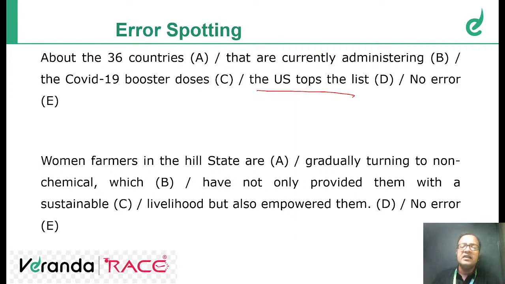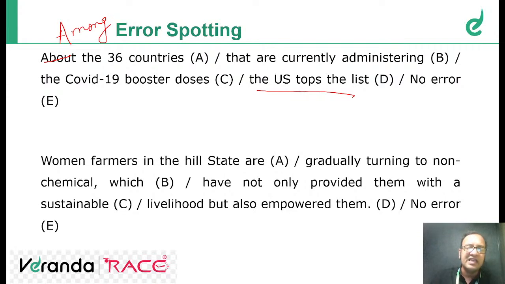If you are saying there's a sample of, for example, 10 countries, the United States tops the list. So we are talking about a sample from which the US has been taken. In that case, we will use among. So among the 36 countries, among the 10 countries, the US tops the list.